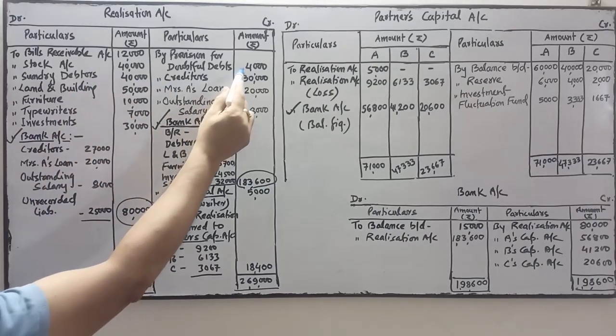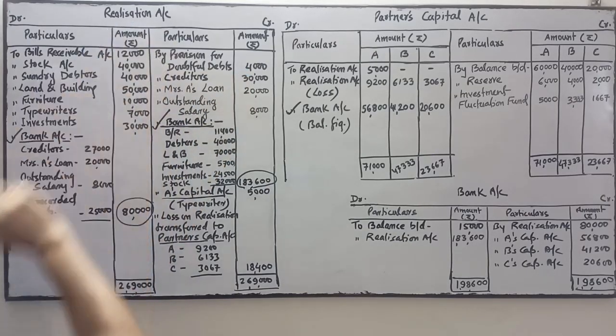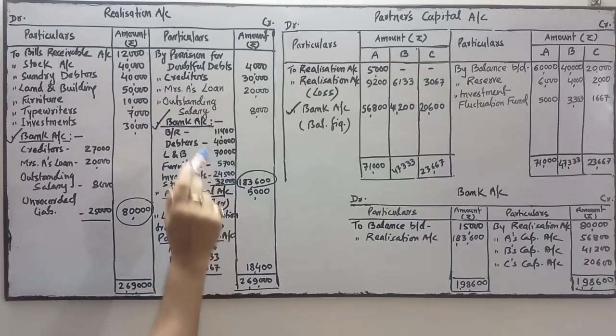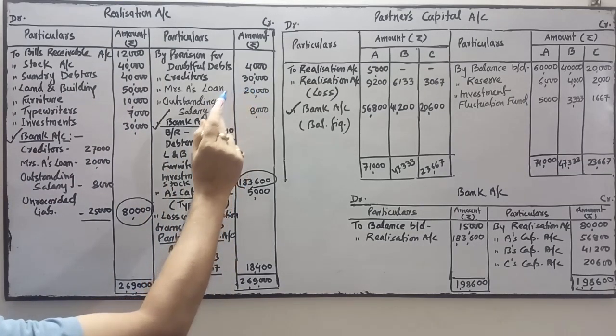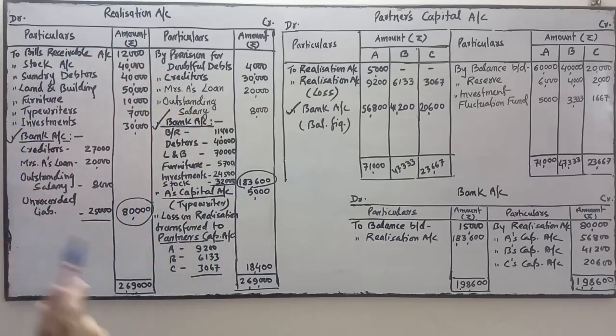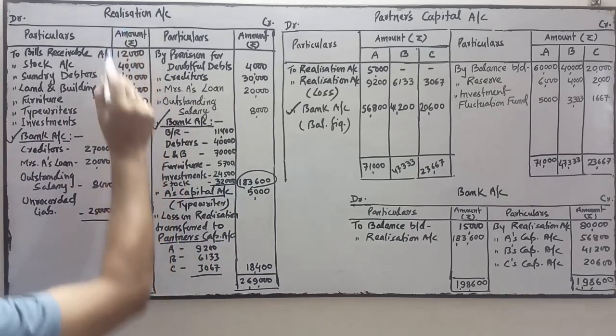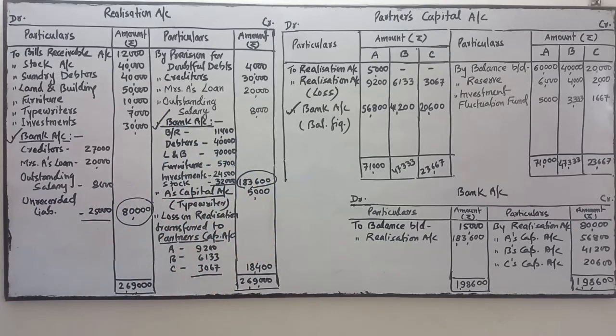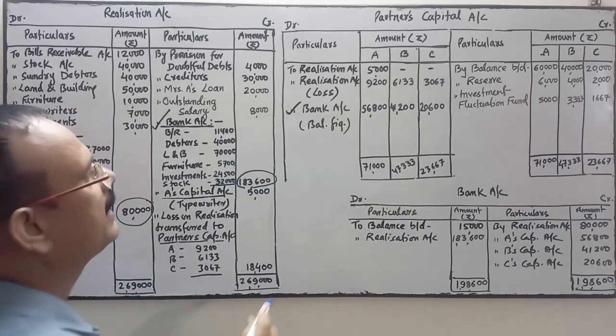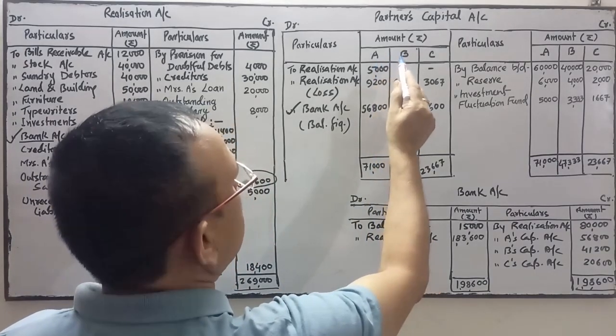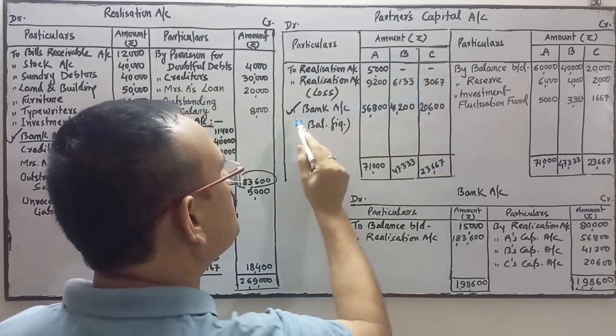The next entry is provision for doubtful debts account debit to realization account, 4,000. Next entry, creditors account debit, Mrs. A's loan account debit, outstanding salary account debit to realization account. Next entry is bank account debit to realization account 1,83,600. Next entry is realization account debit to bank account 80,000. Next entry is A's capital account debit to realization account 5,000. Next entry is A's capital account debit, B's capital account debit, C's capital account debit to realization account. Next entry is A's capital account debit, B's capital account debit, C's capital account debit to bank account.